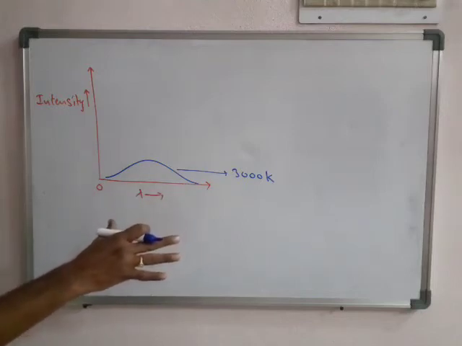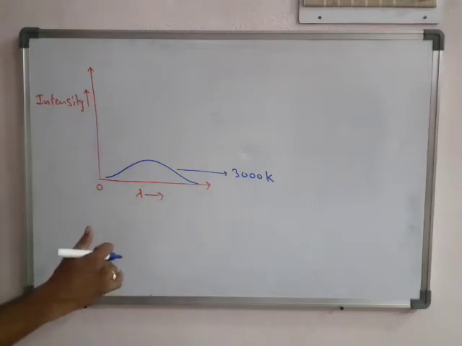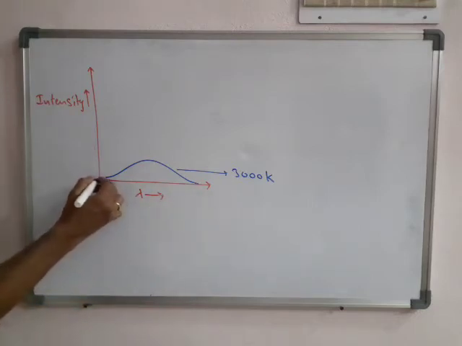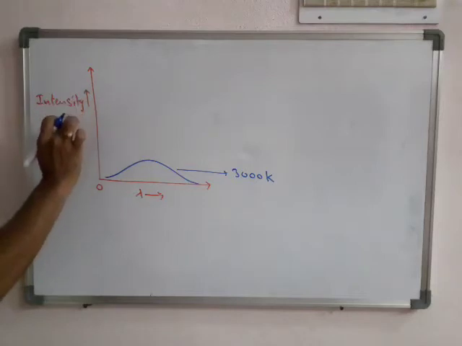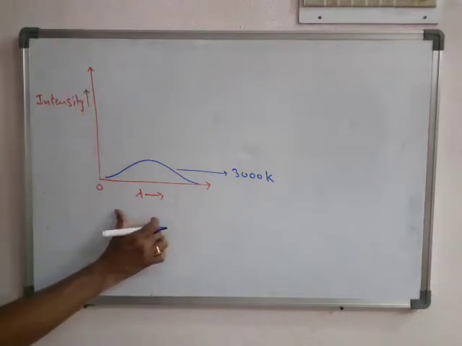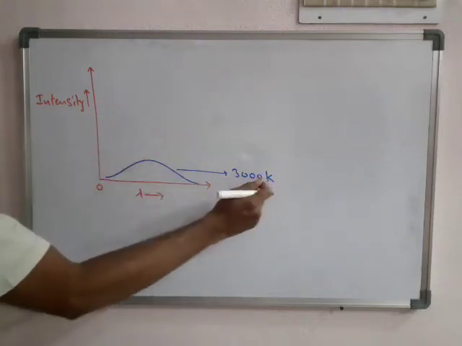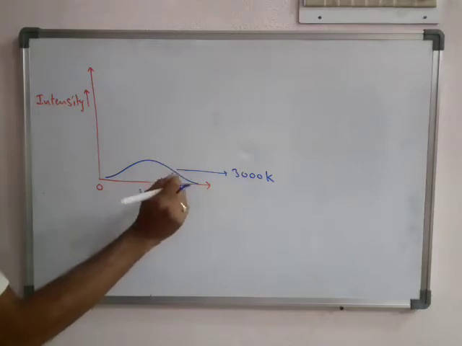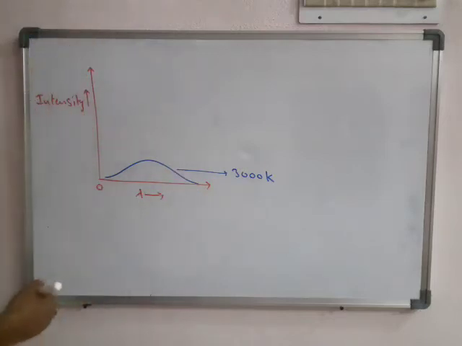There are many graphs. With the help of the graphs we are able to understand some concepts. If you see, the height on the y-axis indicates the intensity, and the x-axis indicates the wavelength. So this horizontal distance indicates the wavelength, and this vertical distance indicates the intensity.